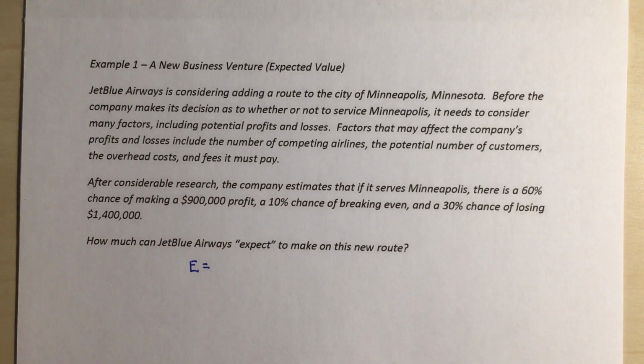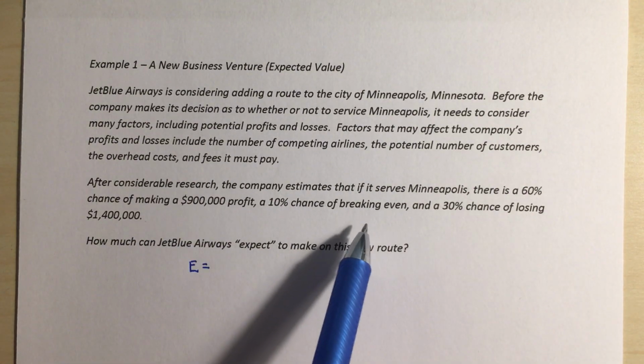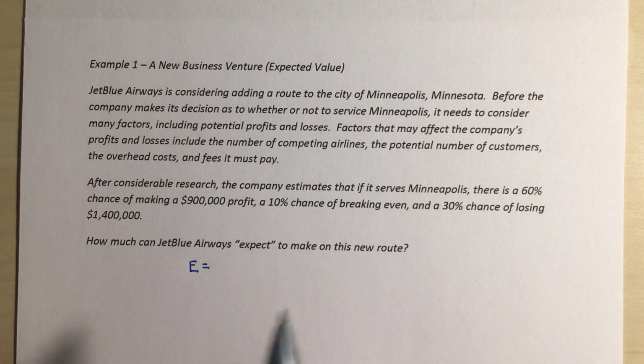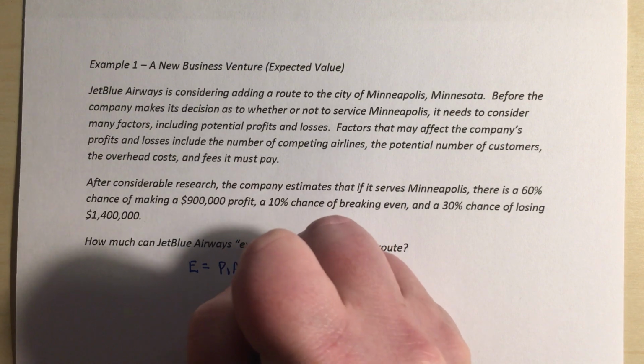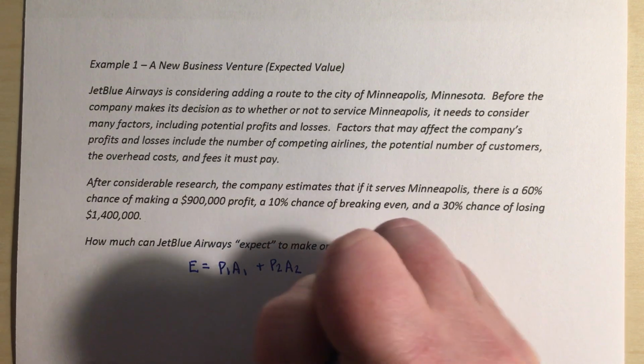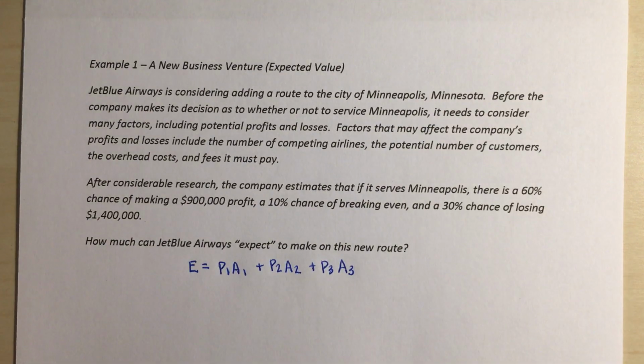We have three different possibilities here: making $900,000 profit, breaking even, or losing $1,400,000. So we're going to do P1A1 plus P2A2 plus P3A3. All of those are going to be multiplied.